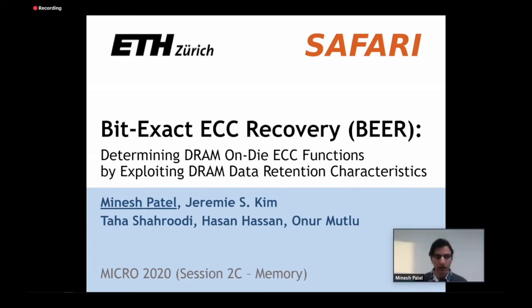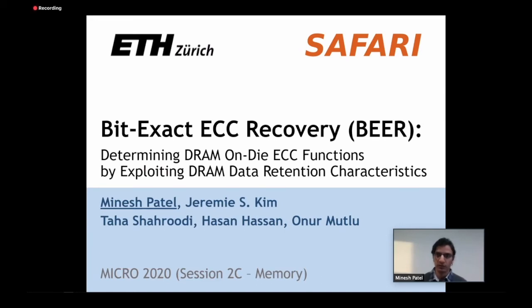So I believe the DRAM chip is sending the corrected value back, and the intermediate results are not sent back to the system with on-die ECC. In our work, we're inferring all of this information about the ECC mechanism without looking at the intermediate steps. For example, the encoded data or the decoded data before correction are actually invisible to us.